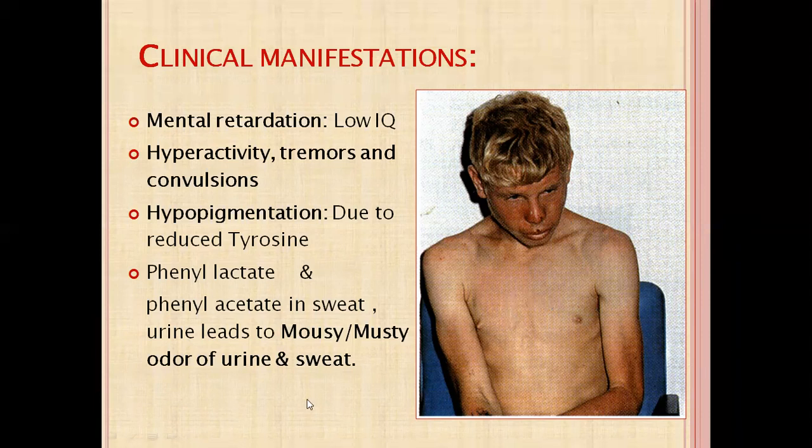And the most important clinical feature that is mostly given in the case to identify PKU is the mousy and musty odor of urine and sweat because of phenyl lactate and phenyl acetate. These two products are excreted in the urine, which leads to the mousy odor of the urine.